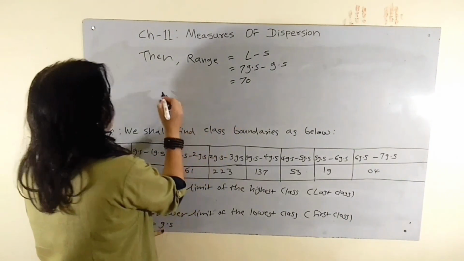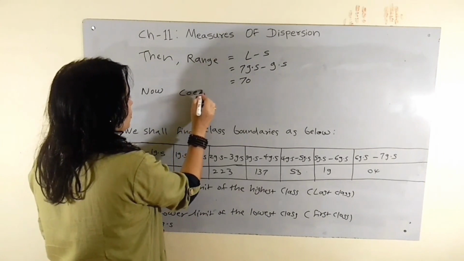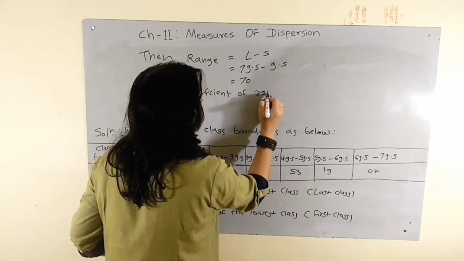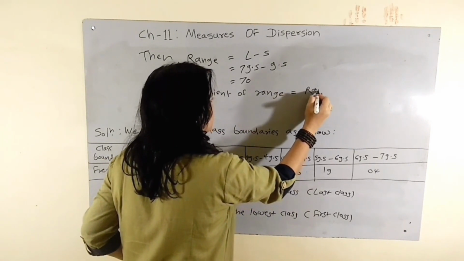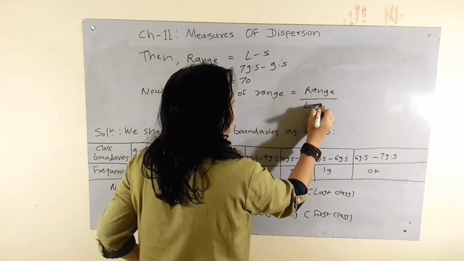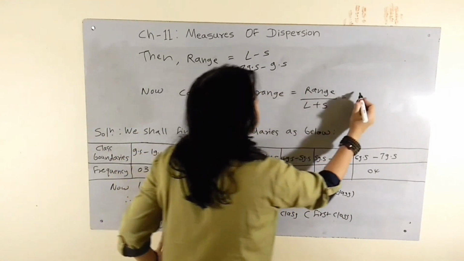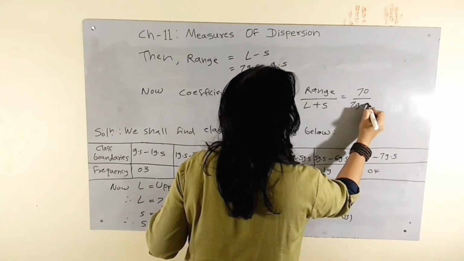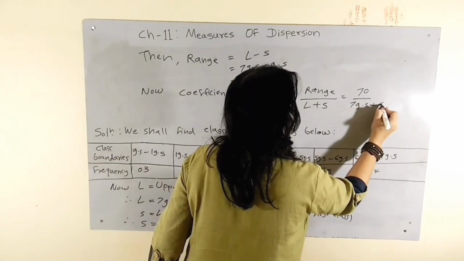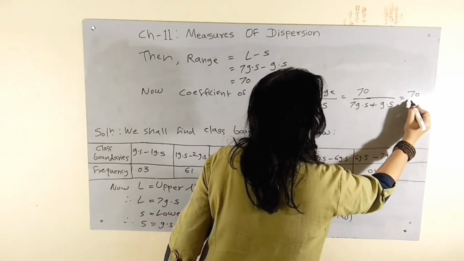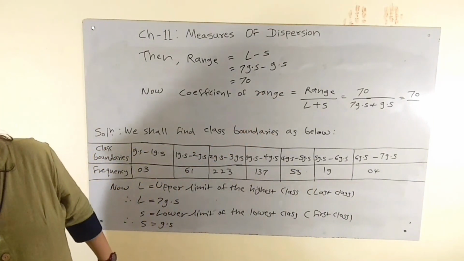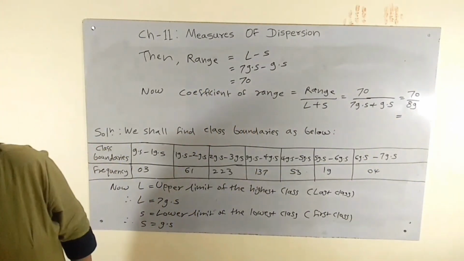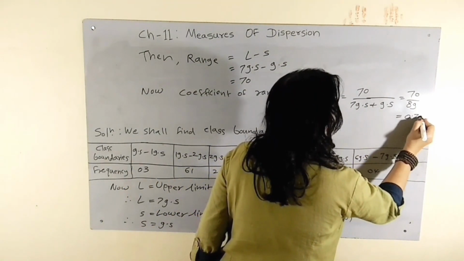And second, now coefficient of range is equal to range divided by L plus S, which is equal to 70 divided by L plus S, means 79.5 plus 9.5, which is equal to 70 divided by 89, which is equal to 0.79.